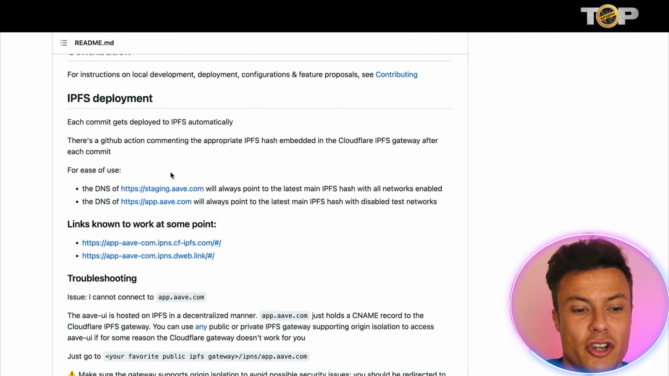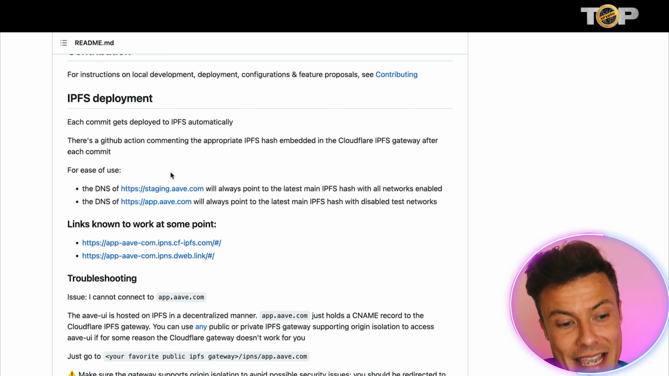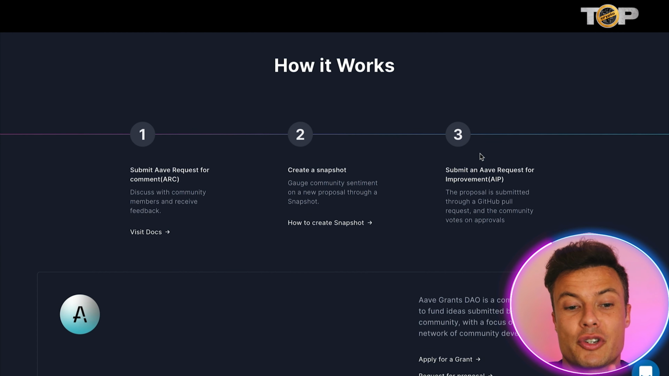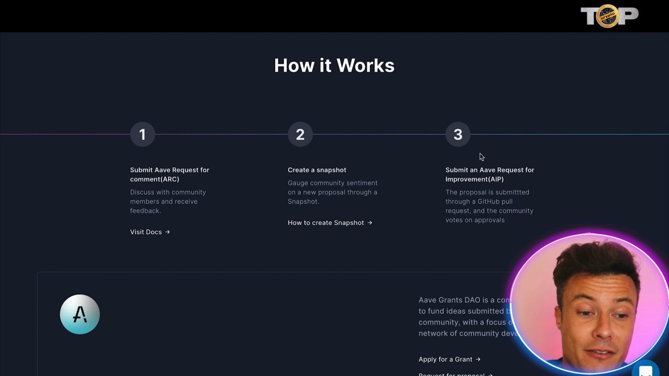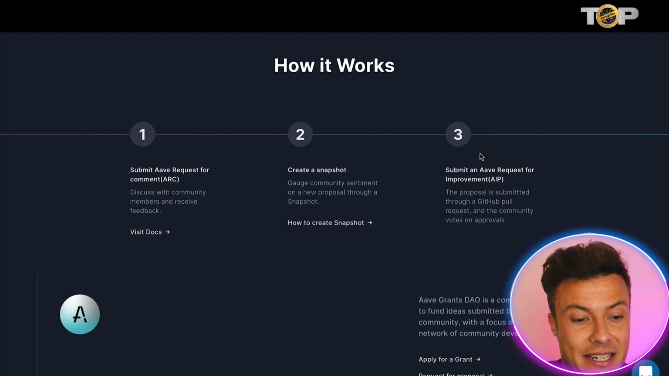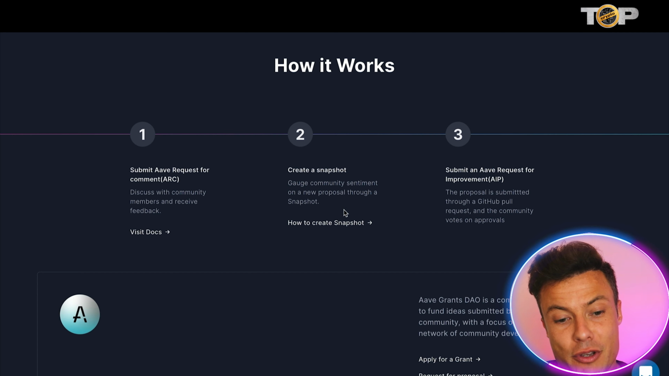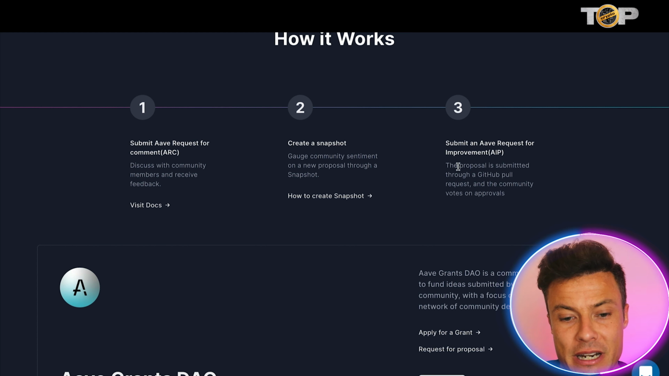There's a GitHub action commenting the appropriate IPFS hash embedded in the Cloudflare IPFS gateway after each commit. Now that might all sound a little bit confusing guys, so we're just going to zoom down to the how it works, which is obviously the non-technical part for investors etc. to learn how Aave is really working. And you can see submit Aave for request comment ARC, discuss with community members and receive feedback, and then you can create a snapshot, gauge community sentiment on a new proposal through the snapshot, and then submit an Aave request for improvement. The proposal is submitted through a GitHub pull request and the community votes on its approval.